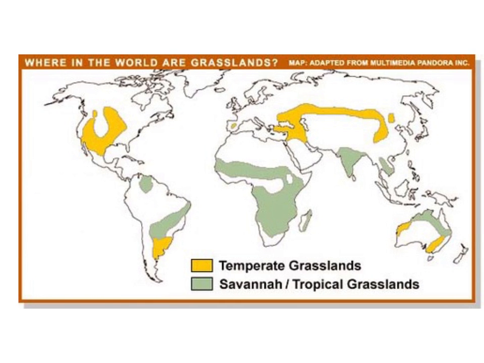This slide shows the distribution of the world's grasslands. Grasslands are subdivided into 2 distinct subbiomes. One subbiome is the temperate grasslands, like we find in the United States and across the Asian continent. The second is tropical grasslands, found in South America, Africa, and in parts of Australia. There are some significant differences between the 2 grasslands.